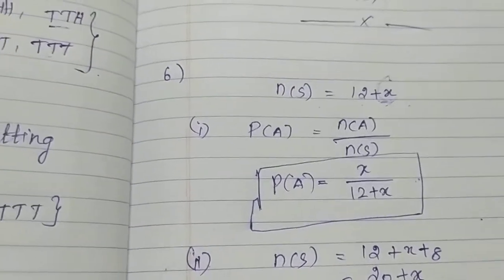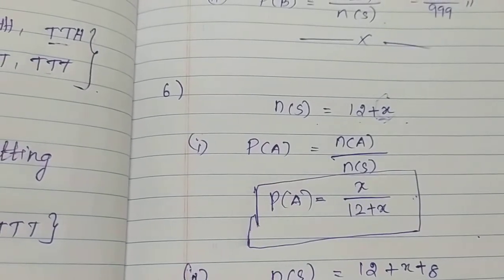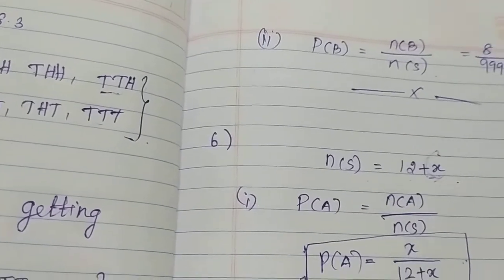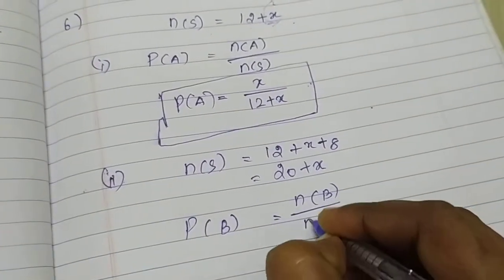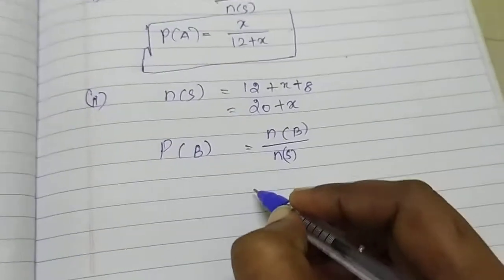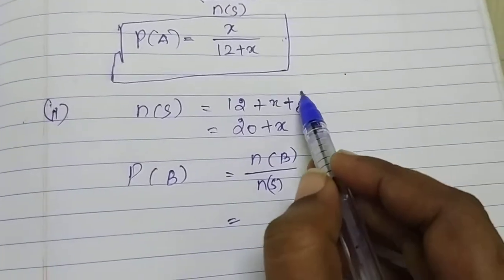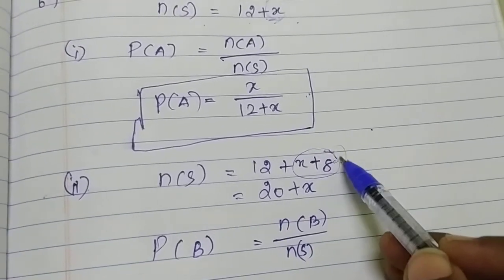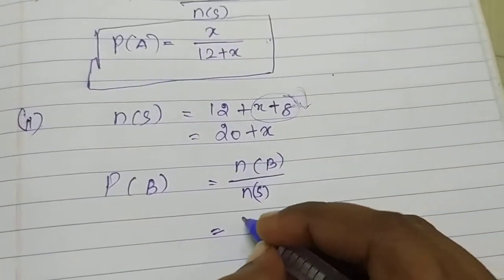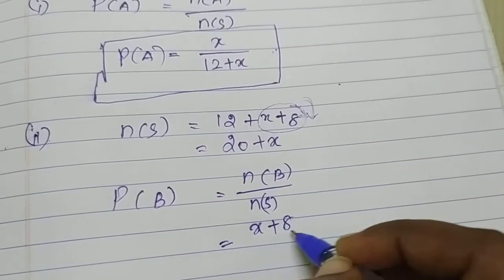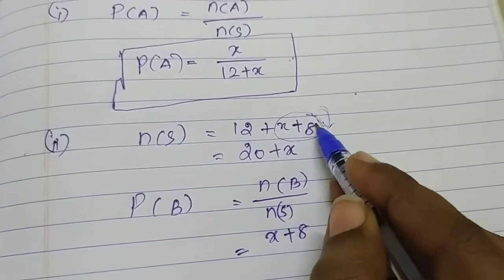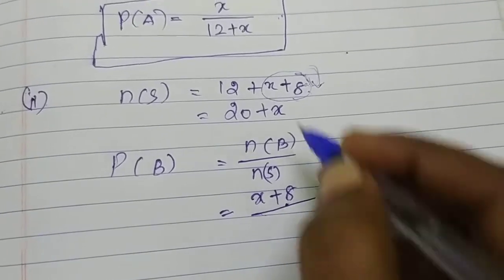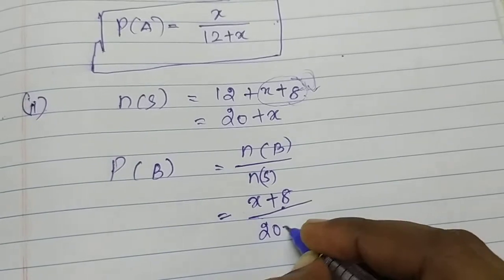Next, what will be given? The probability of drawing a red ball will be twice the probability in 1. So P of B equal to number of B by number of S. Now also I take the red ball only. How many red balls are there? x plus 8, because now we added 8 more red balls. So x plus 8 divided by number of S, 20 plus x.